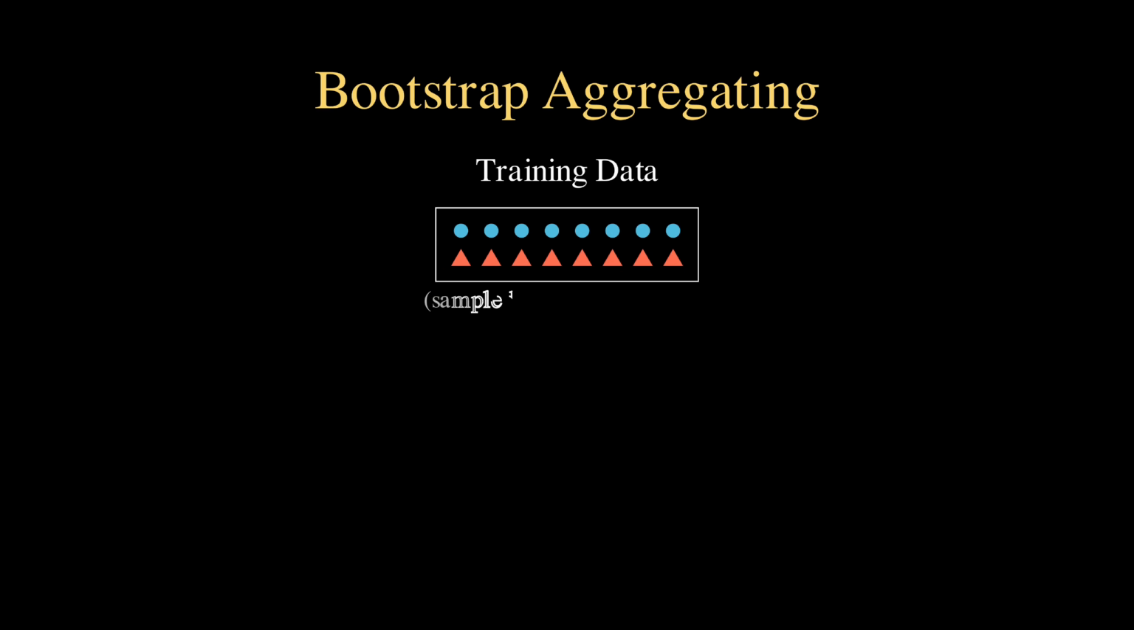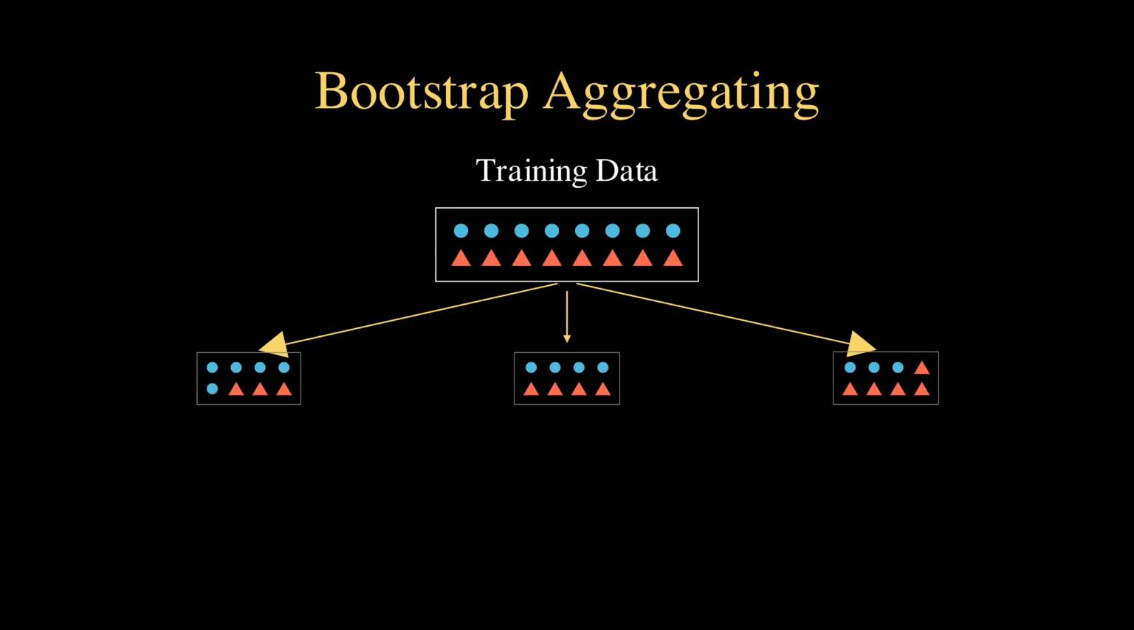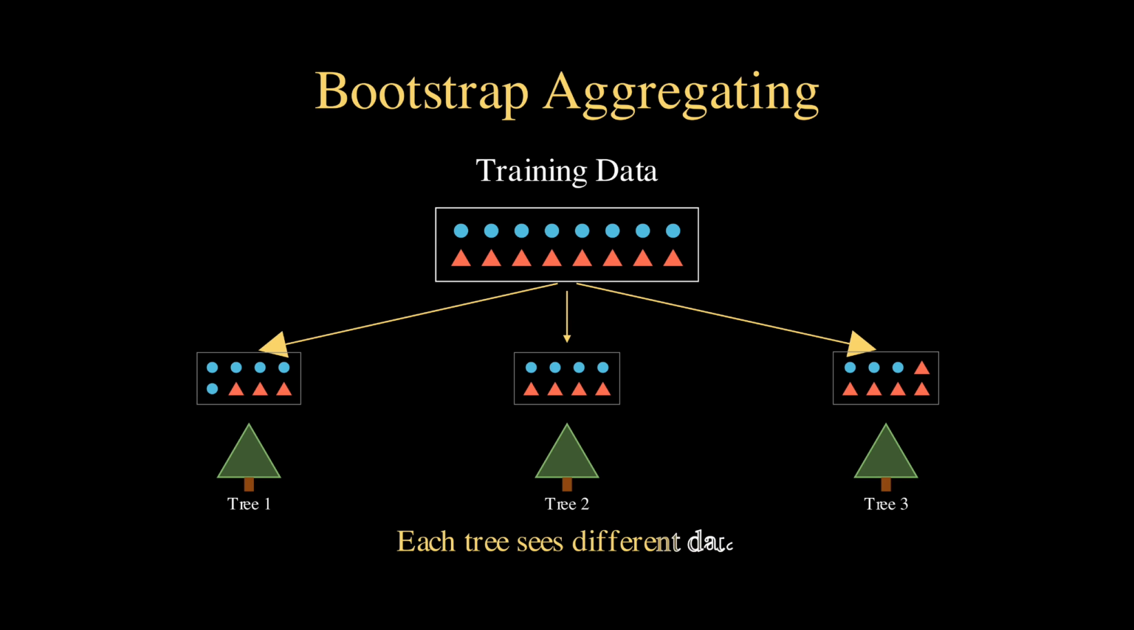So, instead of relying on one tree, we create many random subsets by sampling with replacement. That's called bootstrapping. Each subset trains a separate tree. Some points appear multiple times, others are left out entirely. Every tree sees a slightly different version of the data.